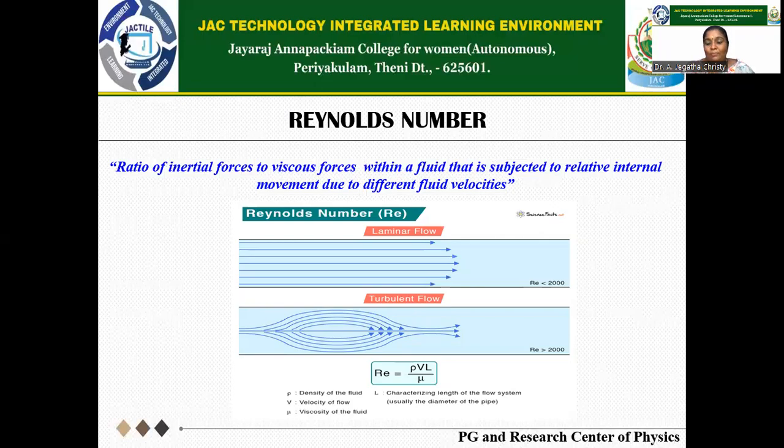It is indicated by the formula Re = ρVL/μ, where ρ is the density of the fluid, L is the characterizing length in the flow system, V is the velocity of the flow, and μ is the viscosity of the liquid.